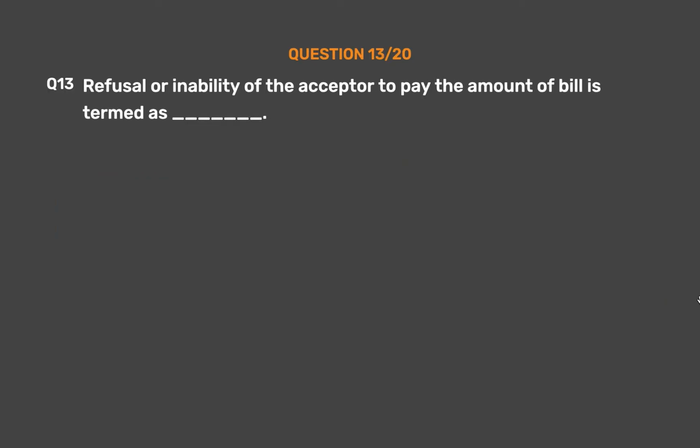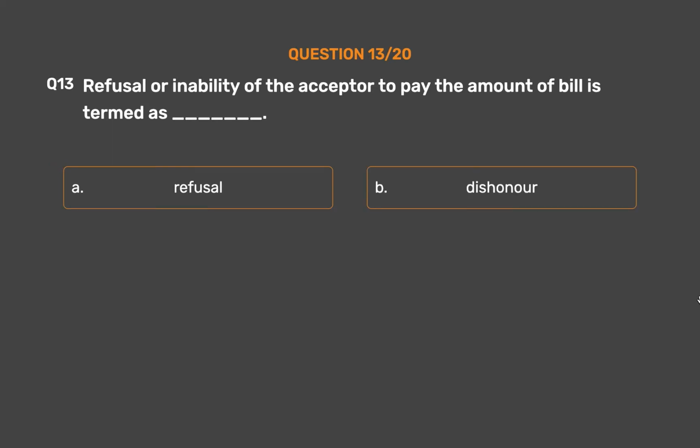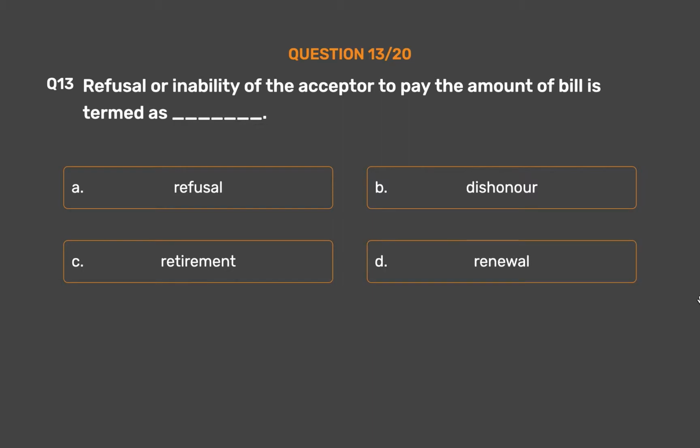Question number 13. Refusal or inability of the acceptor to pay the amount of bill is termed as underscore. Option A, refusal. Option B, dishonor. Option C, retirement. Option D, renewal.